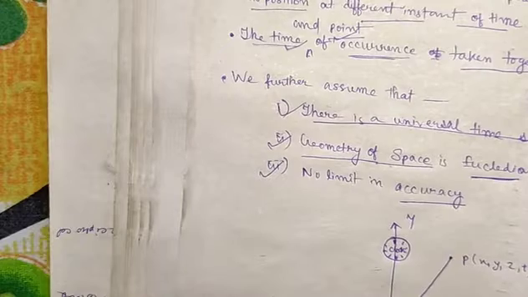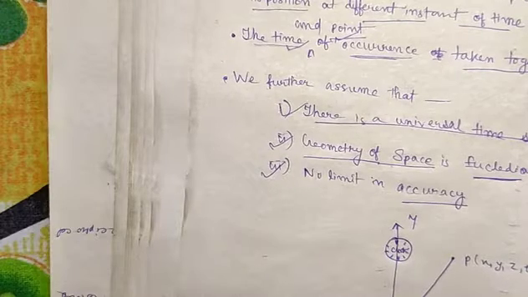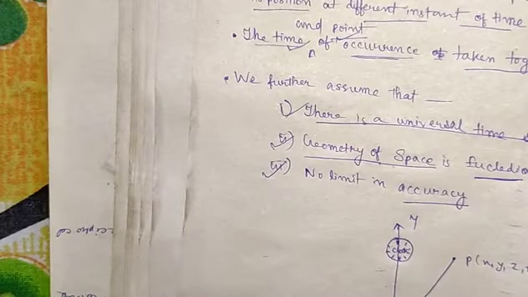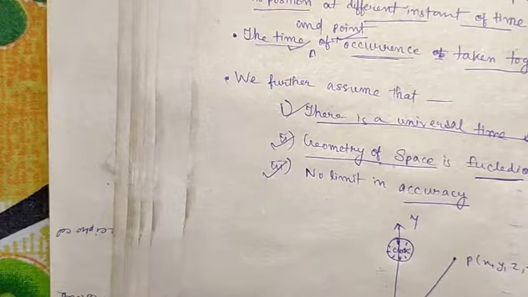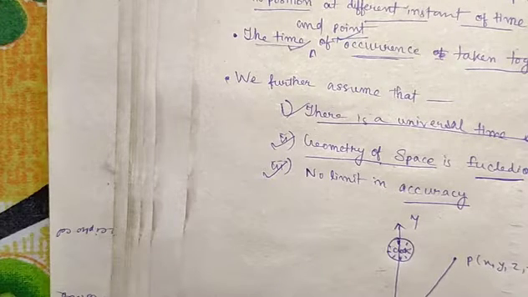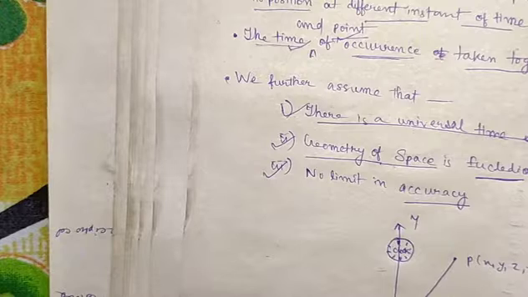Now, in order to describe the motion of a particle in space, we need to know its position at different instants of time. So we need the choice of a reference body or a coordinate system.